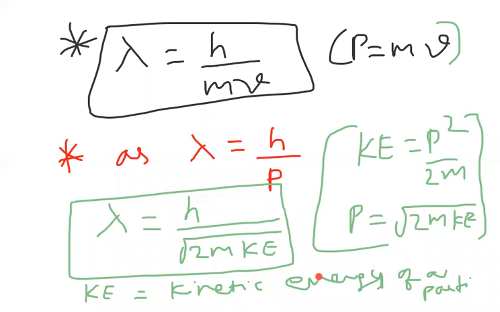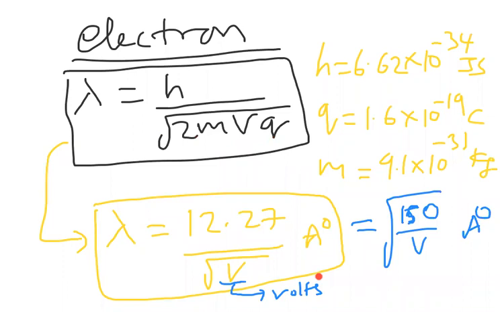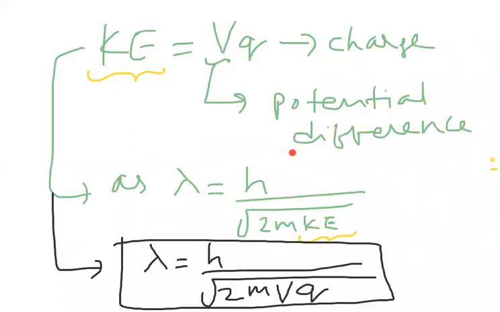Then in the next page, the kinetic energy of a particle is obtained because of potential difference into charge. Before this page, what I have written, I'll show you. So lambda is equal to h by root over 2m into kinetic energy. In place of kinetic energy, I substituted potential difference into charge.